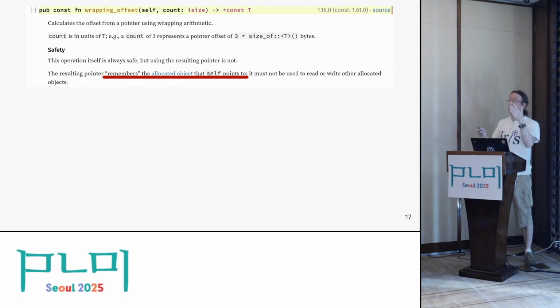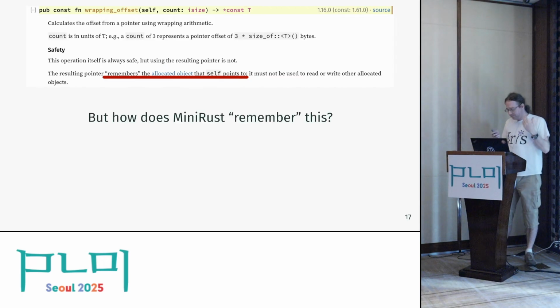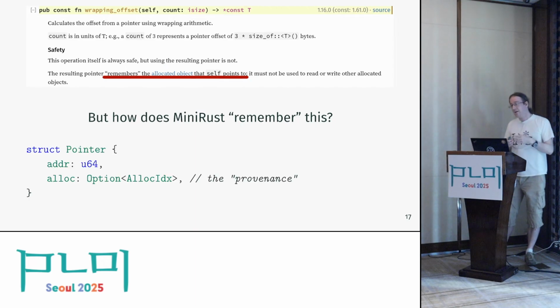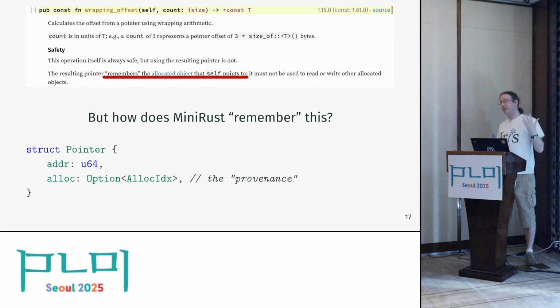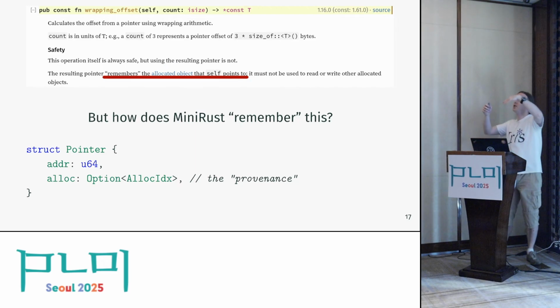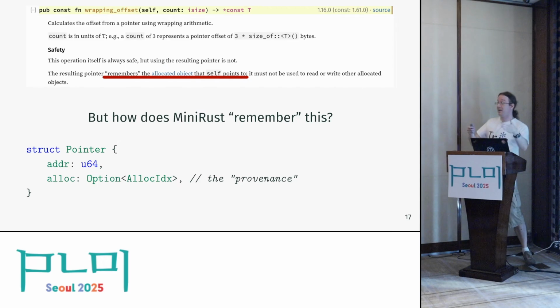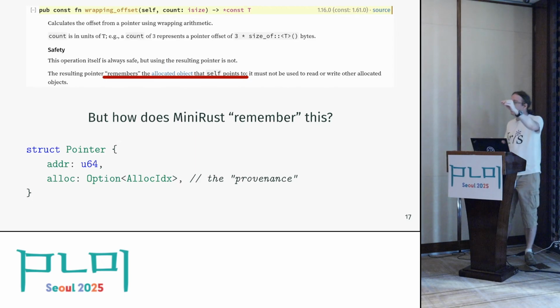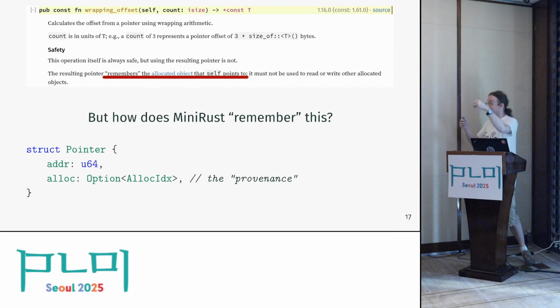Well, to make this precise, we have to look at this pointer thing. So what is the concept of a pointer in MiniRust? If you come from hardware, you might think a pointer is just a 64-bit integer. That's actually not the case. It's not true in C, but it's definitely not true in Rust. A pointer in Rust, or at least in MiniRust, is such a 64-bit address, and then some extra magic metadata, which doesn't exist at runtime, but exists for the purpose of specification, which is very much like this uninitialized. It's not a distinction that exists at runtime. I can't ask my RAM, is this byte initialized? They're all initialized. But it's a distinction that's important for the specification. It doesn't affect program behavior, except it defines whether a program has undefined behavior or not, which of course impacts program behavior.